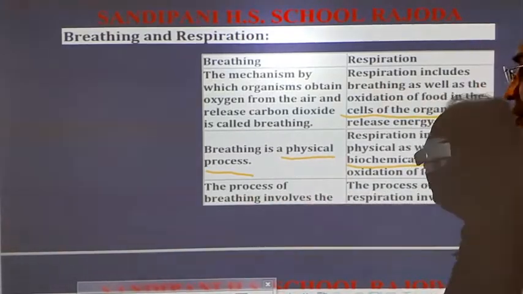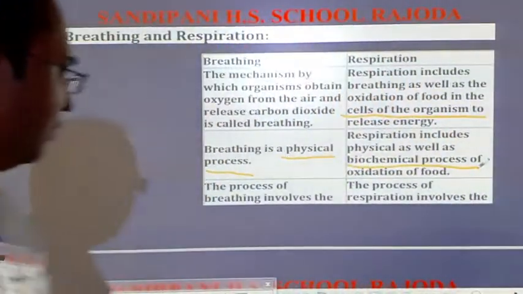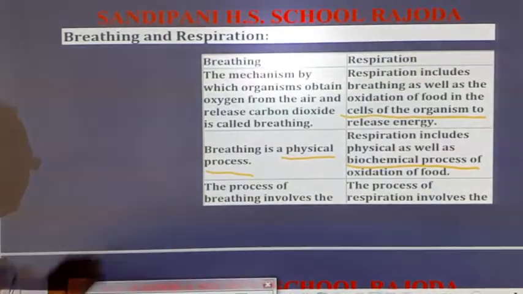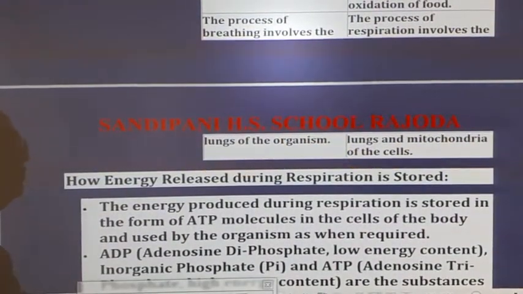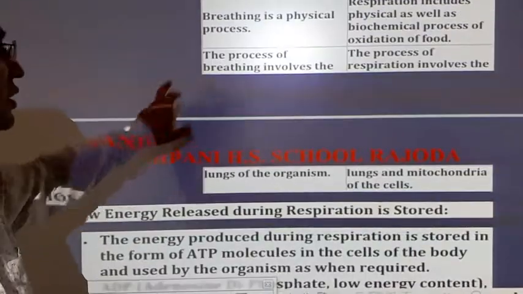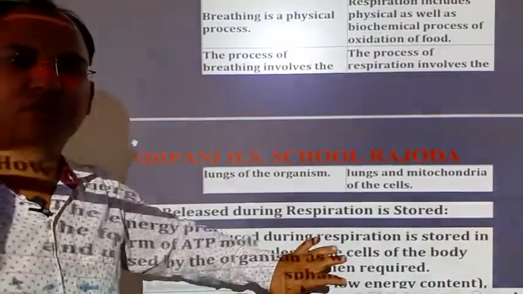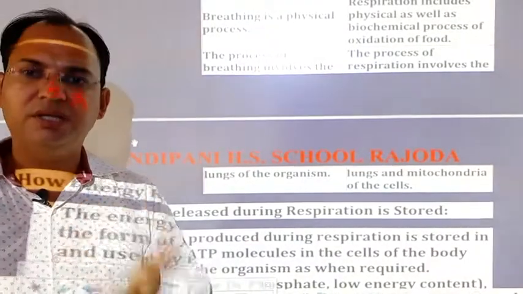Next, the process of breathing involves the lungs of the organisms. In the process of breathing, we use our lungs to exchange oxygen and carbon dioxide.